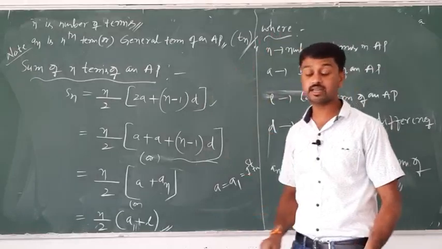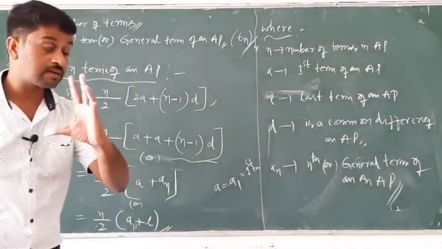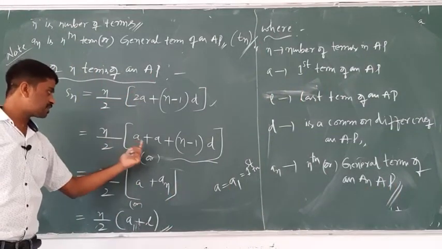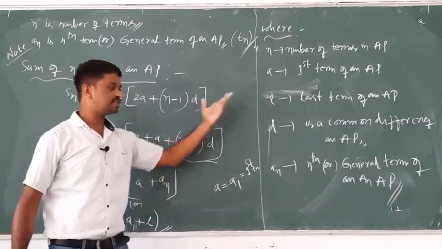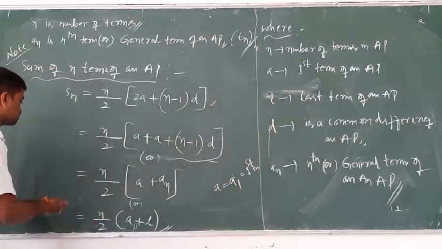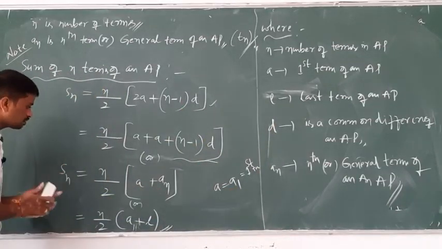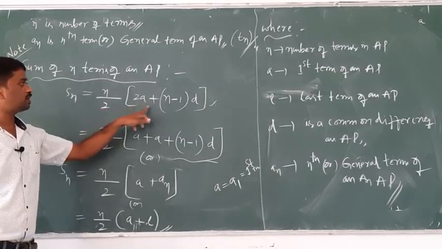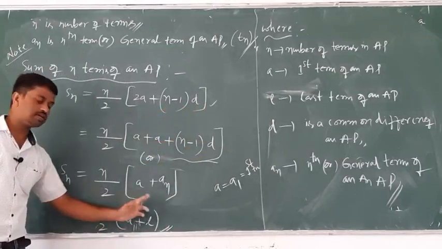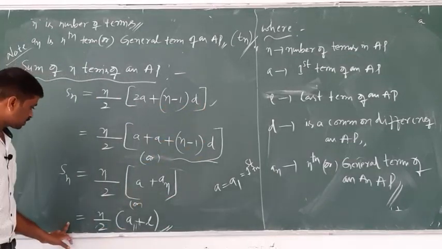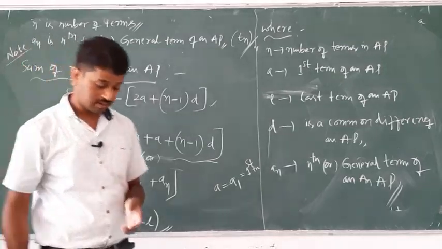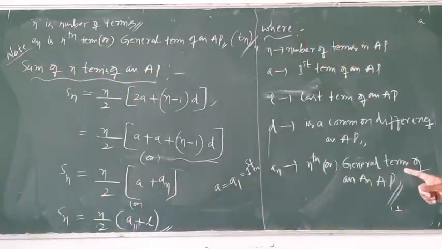Here, an is the nth term of an AP, and 2a is nothing but a plus a, then a plus n minus 1 d, already discussed previously, is an, the nth term of an AP. Therefore the sum of n terms formula Sn can be written as n by 2 into 2a plus n minus 1 d, otherwise Sn is equal to n by 2 into a plus an, or Sn is equal to n by 2 into a plus l.